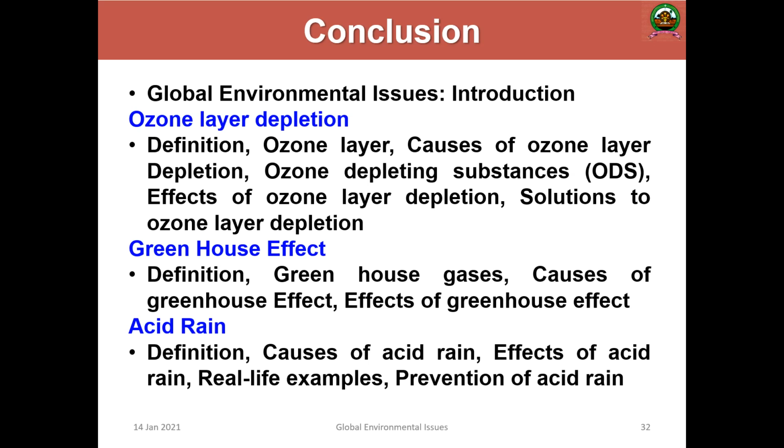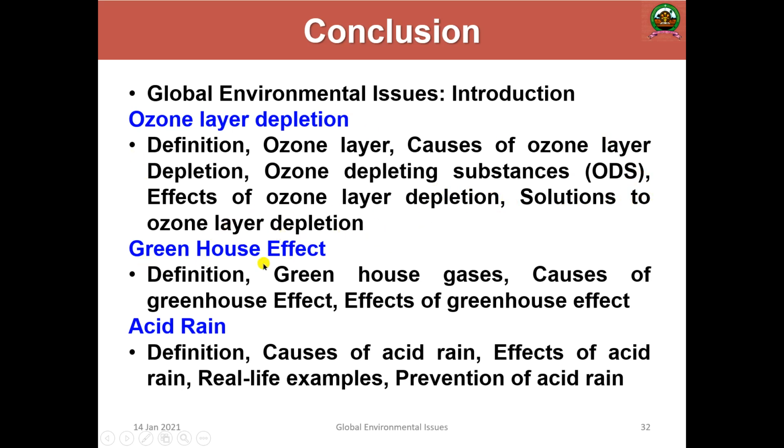Global environmental issues: we have discussed the introduction. There are three important things: ozone layer depletion, greenhouse effect, and acid rain. For ozone layer depletion, we have seen the definition, what an ozone layer is, the causes, ozone depleting substances or ODS, the impact or effects of ozone layer depletion, and the solutions. These are the things we have discussed.